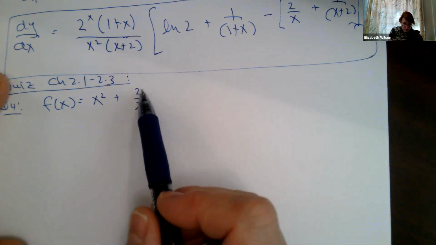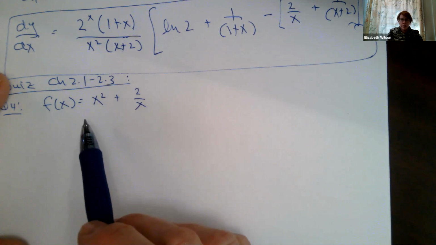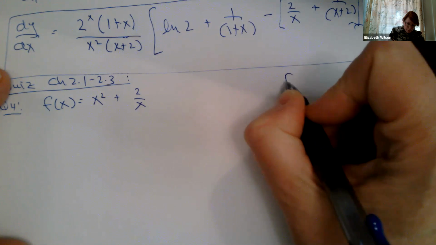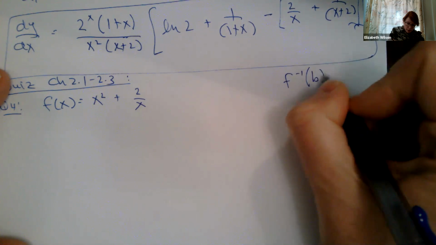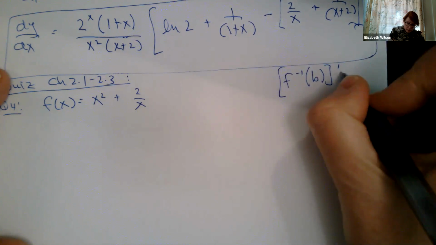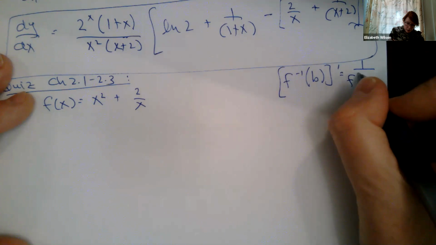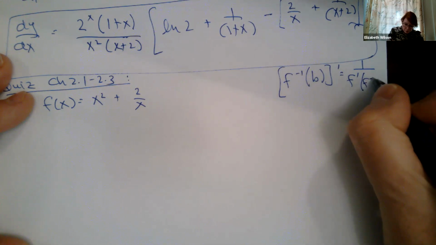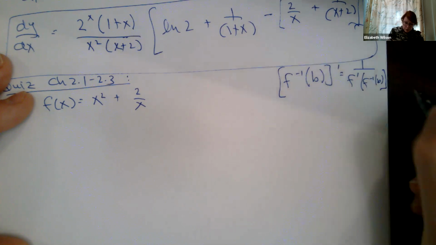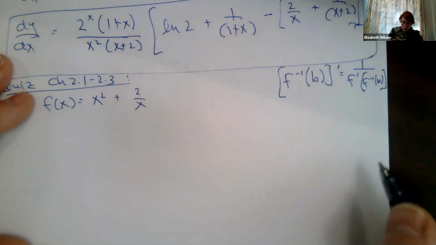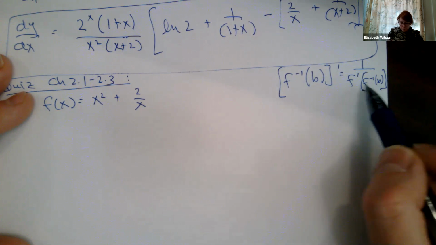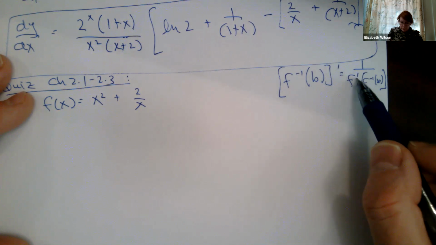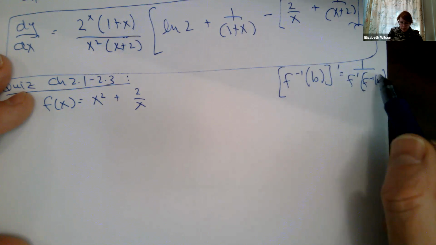Okay. Now, most of you got the right idea and you remembered that formula that we have. So if I say my inverse function at a particular value, I'm taking that derivative, it is equal to 1 over the derivative of that function evaluated at my inverse. We call this g of x, right? So this is g of x at b, taking that derivative. I'm taking f prime of that value here.